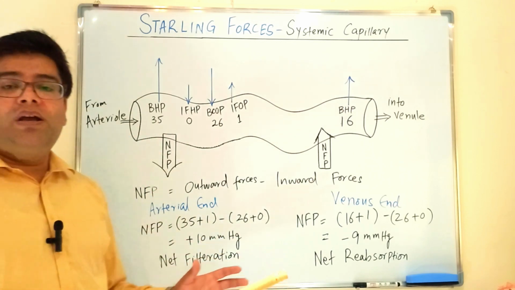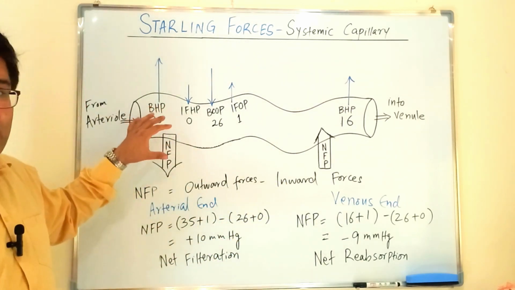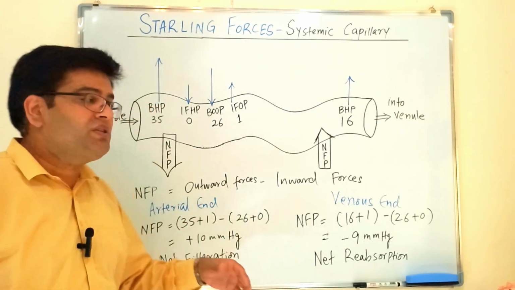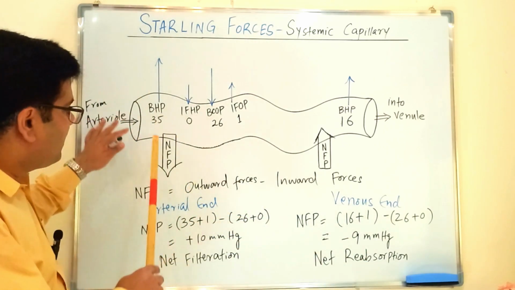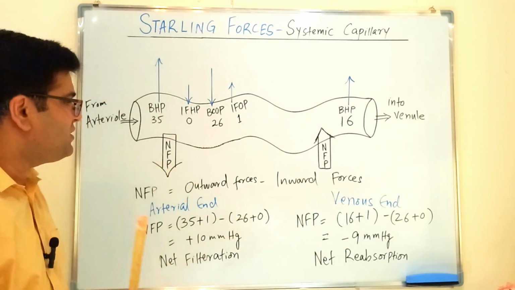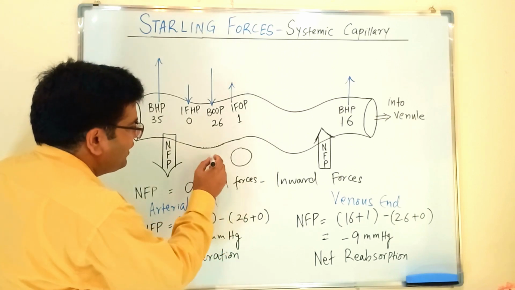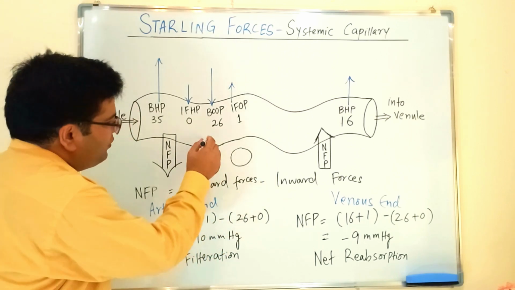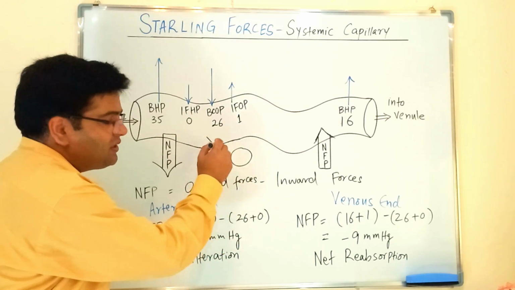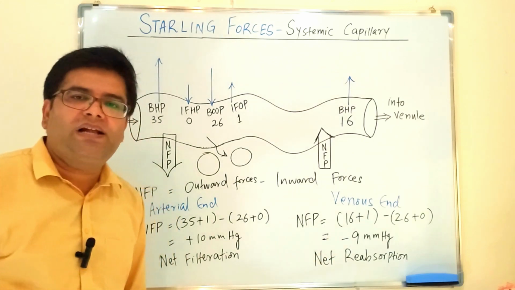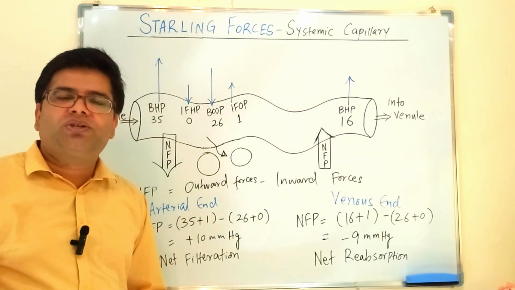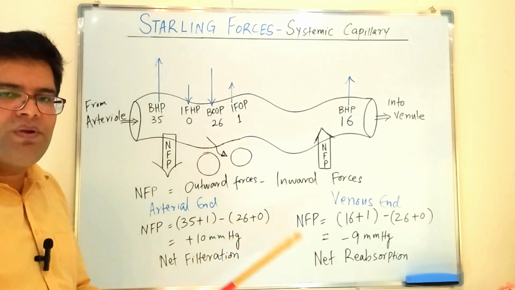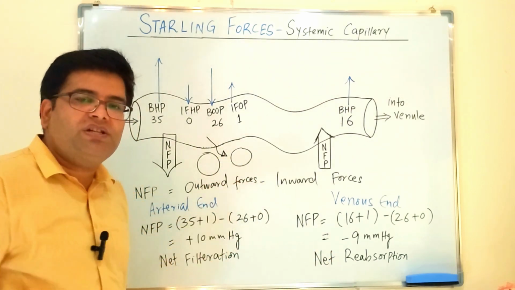filtration, because the hydrostatic pressure is high here at the arterial end of capillary, so that's causing the fluid to be filtered out. So it is understandable why the fluid should be filtered out at the arterial end of capillary, because we have got cells here, and when fluid is filtered out, this fluid will be coming out in between the cells in interstitial spaces. So it will bring along the nutrition, oxygen, vitamins, minerals here in the interstitial spaces.